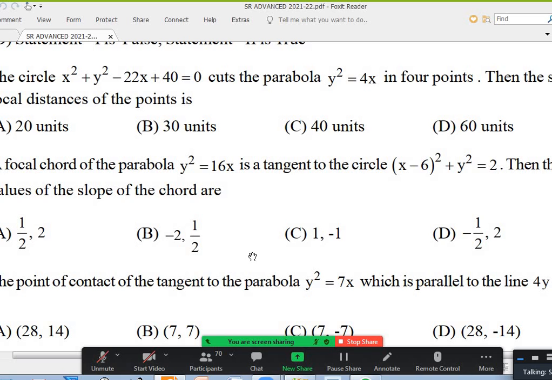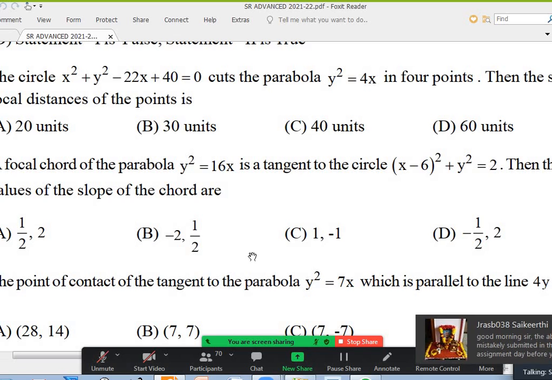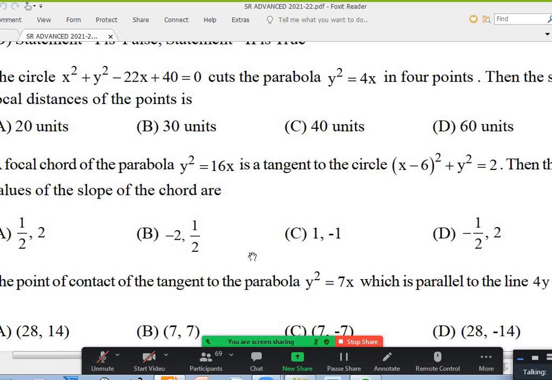Anyone want to give an idea for the 11th question? Okay, this 9th one I am going to erase. Anybody any doubt or need time to copy?